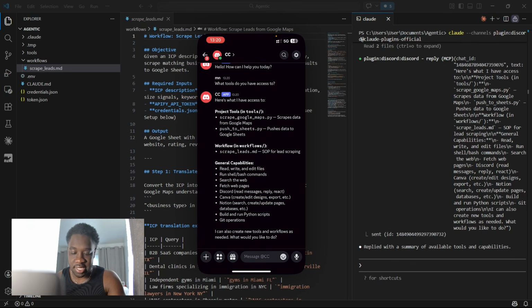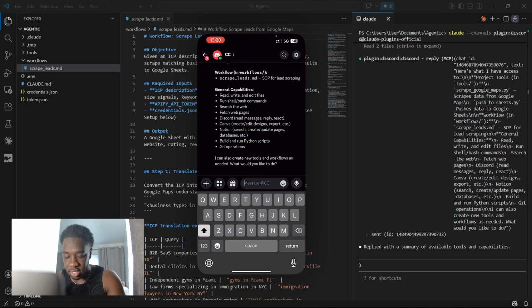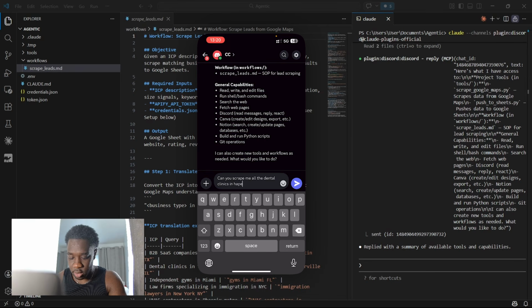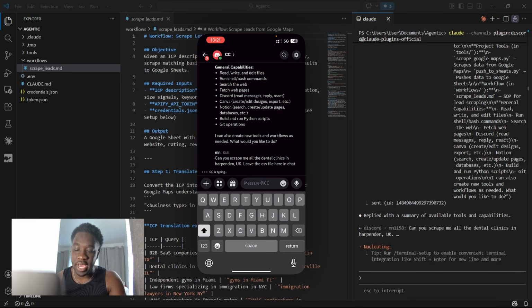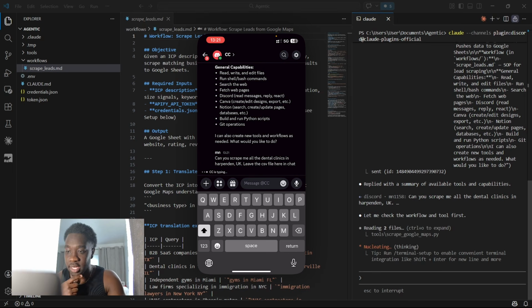So why don't we actually test this out? I do have a workflow that scrapes leads for me from Google Maps. So I can ask Claude within Discord, I can say, can you scrape me all the dental clinics in Harpenden, UK, leave the CSV file here in chat. So I'll send that off, and then Claude's gonna actually run the skill and do everything and send me the response back here in the chat in Discord for me to see.